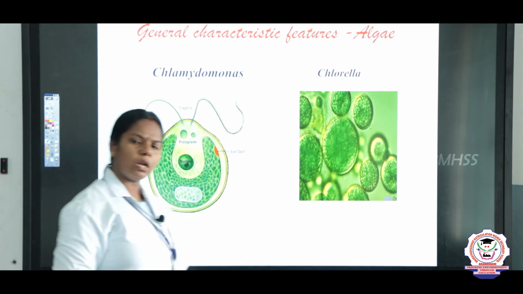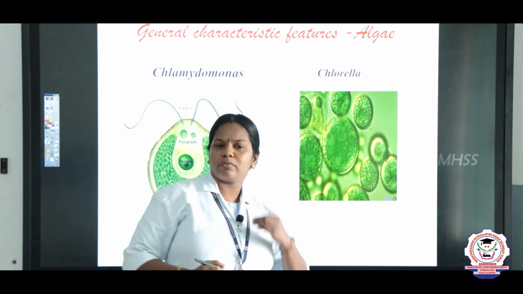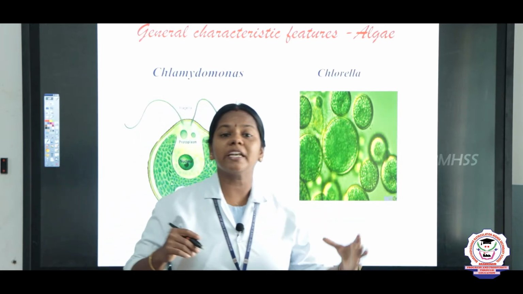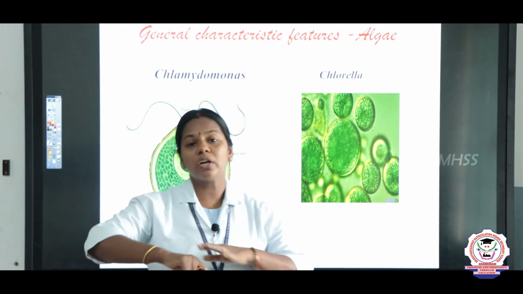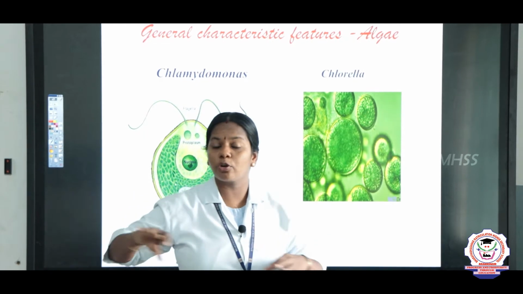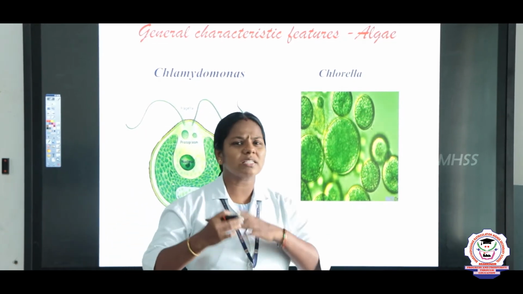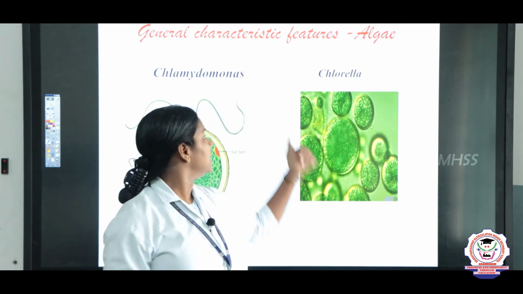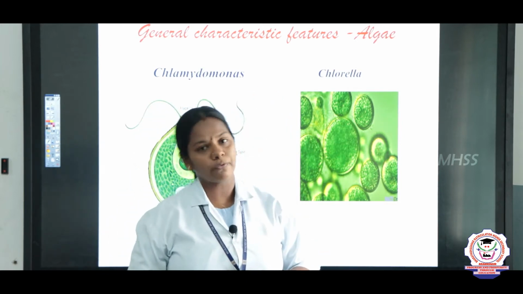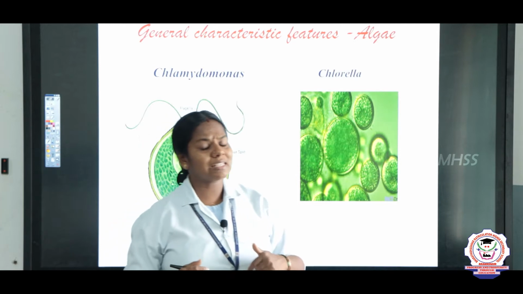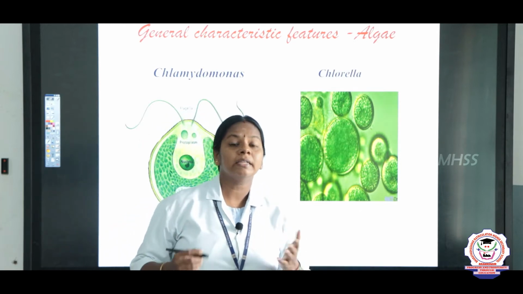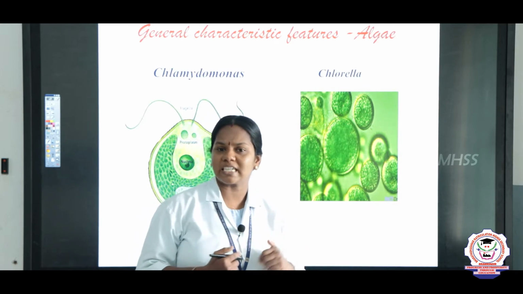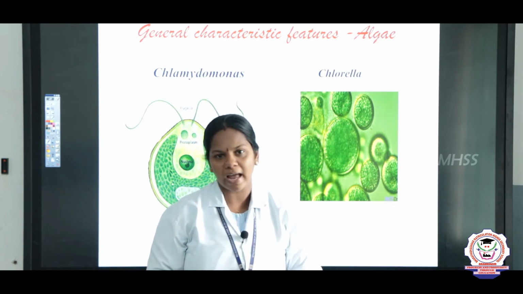So, first of all, algae we studied, right? In the previous class we discussed about the algae, that is the slippery nature of the terrace, and the water level fully green in color, occupied fully by algae. So, these are some of the habitats, right? And now here we are going to discuss some of the general characteristic features of algae. So, algae are of many types and they differ in their form and structure. So, now let us discuss some of the different forms of algae, right?